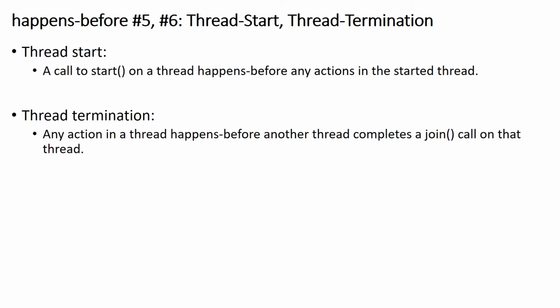The last rule governing the happens before relation is about thread start and thread termination. The rule about thread start says that if a thread creates a child thread, then all these statements executed before creating the child thread have happens before relation with these statements in the child thread.